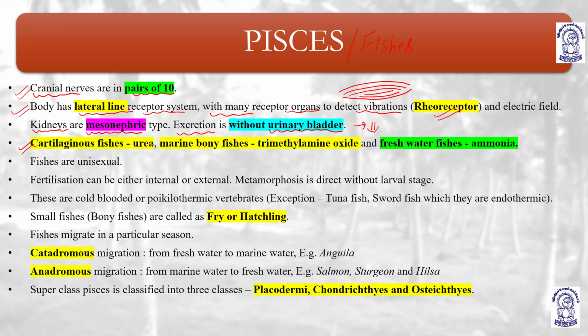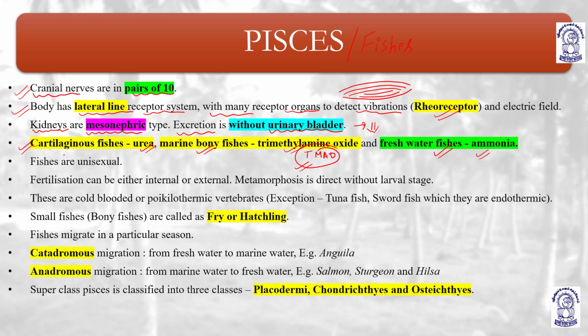Cartilaginous fishes excrete urea. Marine bony fishes excrete trimethylamine oxide, TMAO. Freshwater fishes excrete ammonia. So freshwater fishes excrete ammonia, cartilaginous fishes excrete urea, and marine bony fishes excrete trimethylamine oxide.